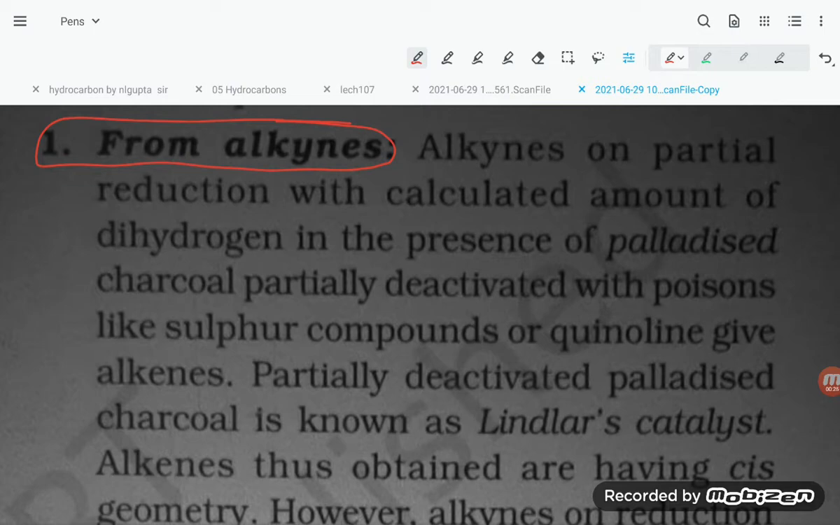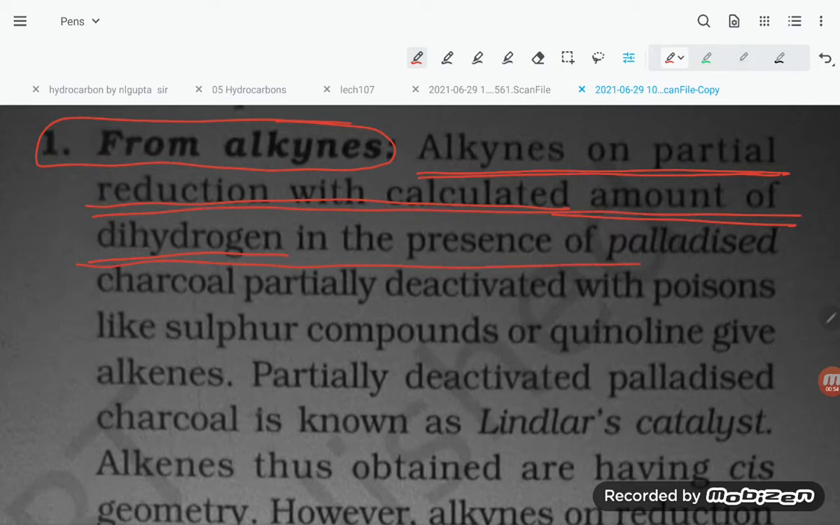But keep in mind, students, that we have to take a selective reducing agent. If you take a normal reducing agent it will give the alkane, so we need a selective reducing agent. Let's have a look. Alkynes on partial reduction with a calculated amount of dihydrogen, in the presence of palladized charcoal,